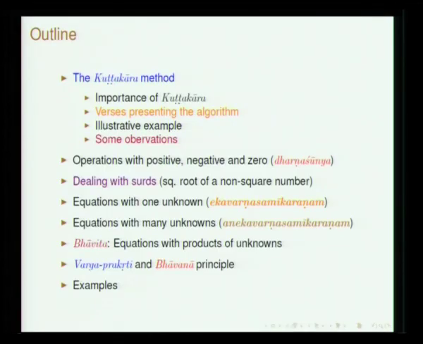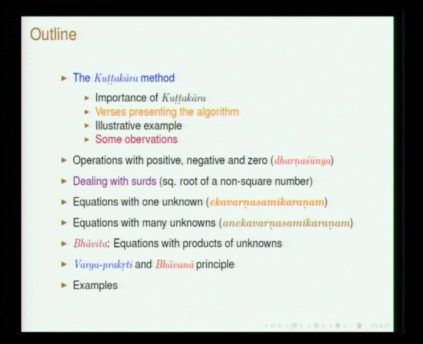We will briefly present that Kuttaka algorithm, and then after making some observations we will proceed with what is known as Dhanarna Shunya Sankalanam. Dhana means a positive quantity, Rina means a negative quantity, Shunya is 0. So, operations with positive, negative and 0.